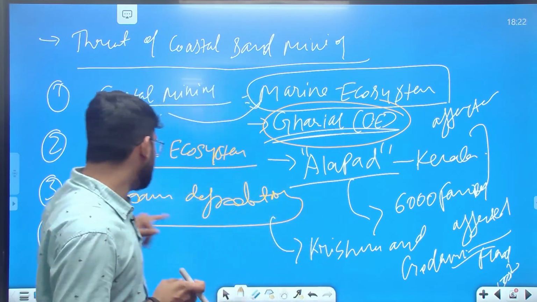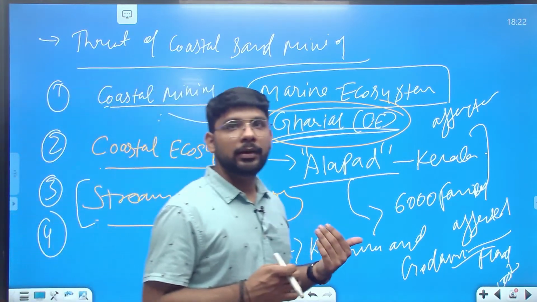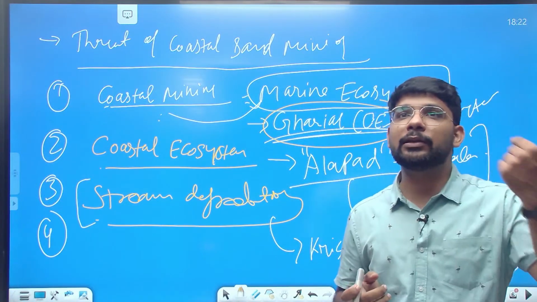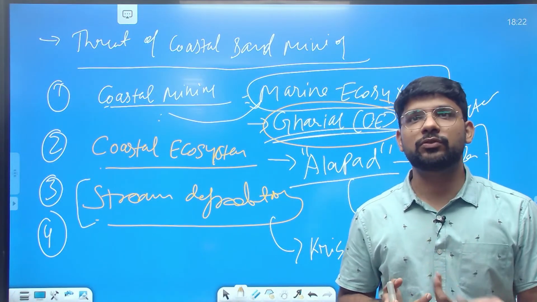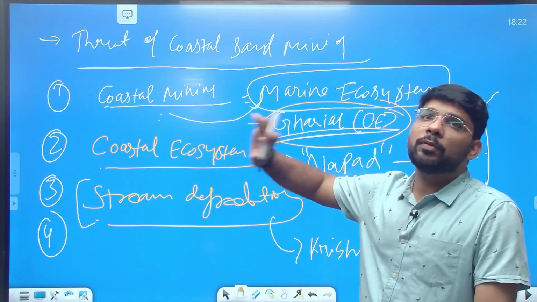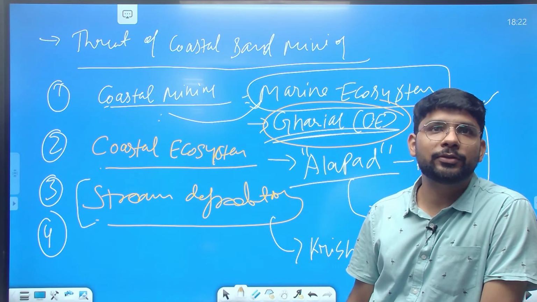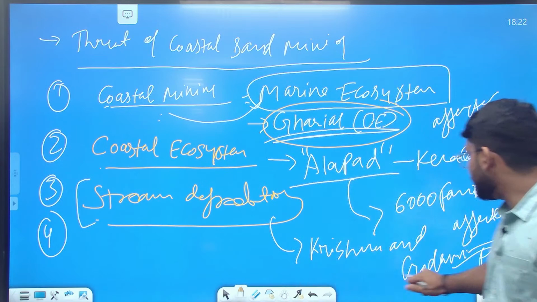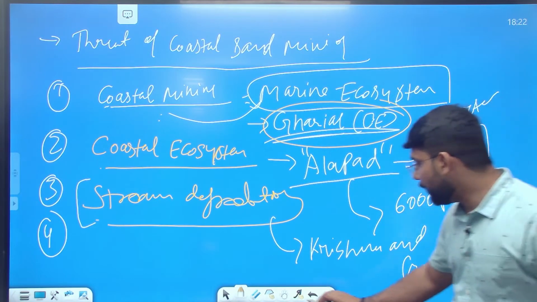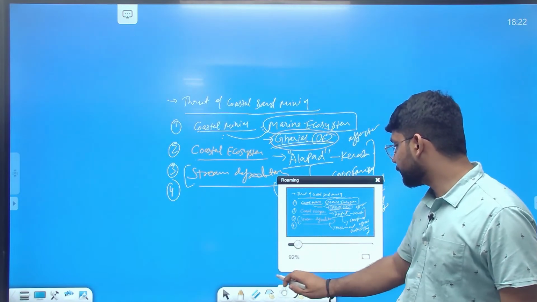Stream degradation due to sand mining in riverbeds damages the banks of the river, which may further lead to flooding in the area. In some cases, there is an impact on the depth of the river, which also impacts its course. In this case, you can give the example of the Krishna and Godavari basin.